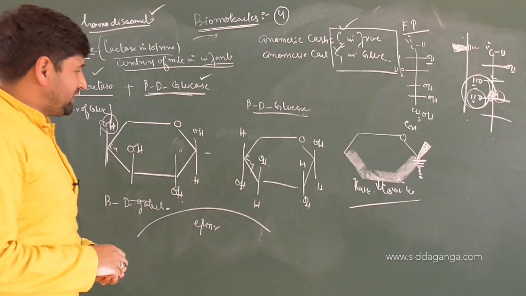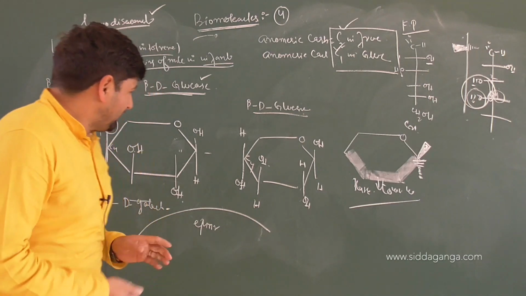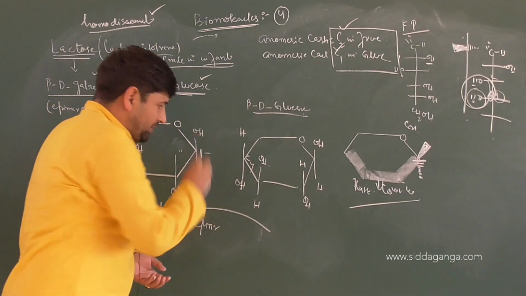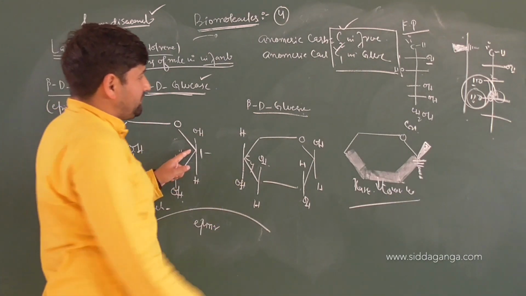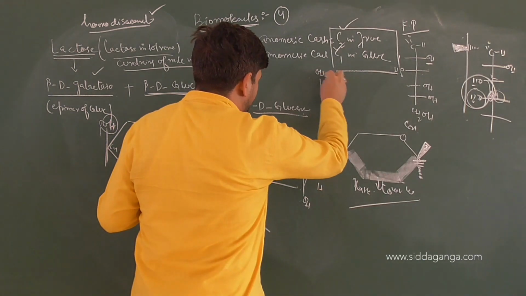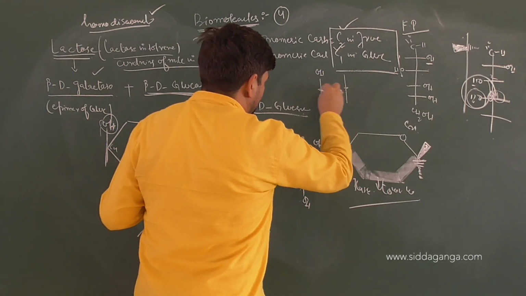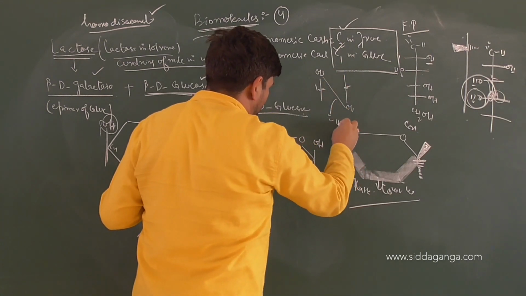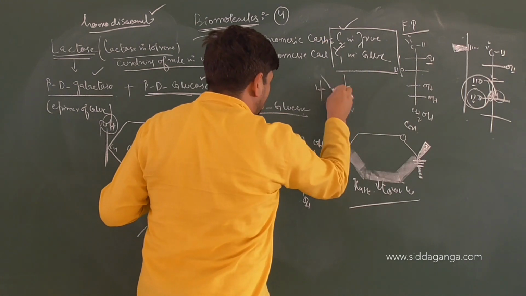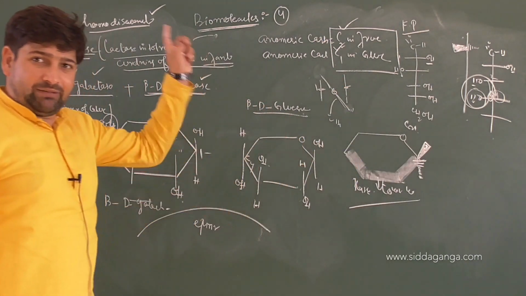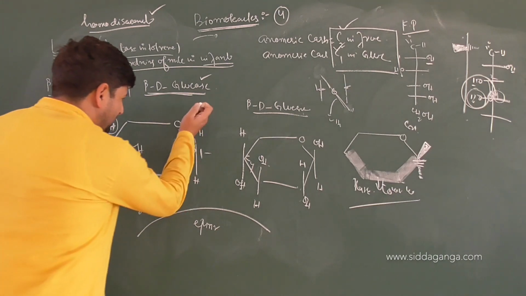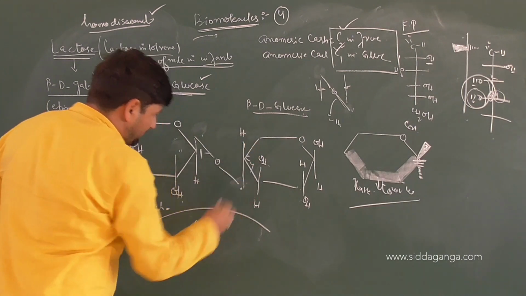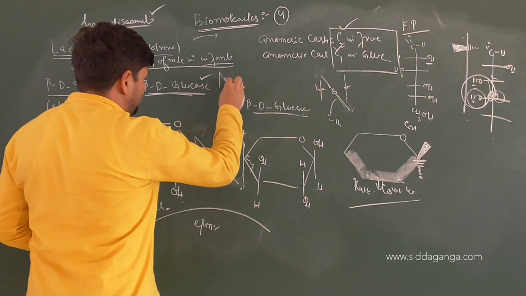Now, when the glycosidic linkage between the two occurs, you have seen here that OH at carbon number 1 is above the plane and OH at carbon number 2 is below the plane. So when the bond formation between the two has to occur, it is like this: OH above the plane and OH below the plane. When the bond forms between the two by the loss of a water molecule, the bond will be a crooked bond. An N type of bond will come into play. So OH and OH will produce a beta linkage, which will be a crooked bond, right? So in this pattern, bond formation between the two will occur.